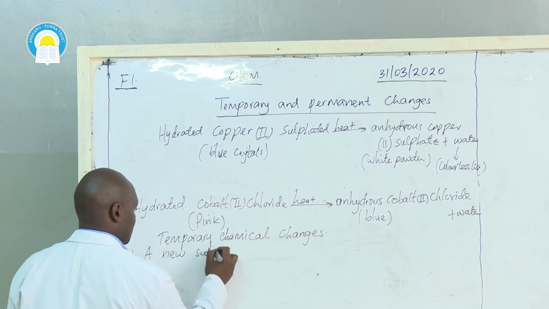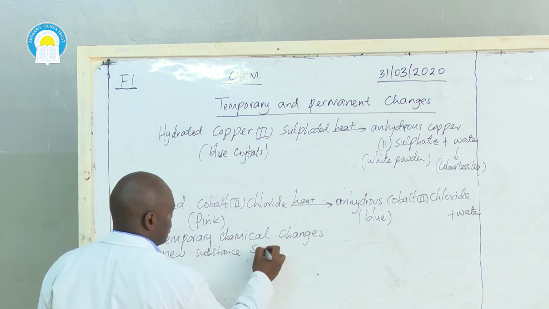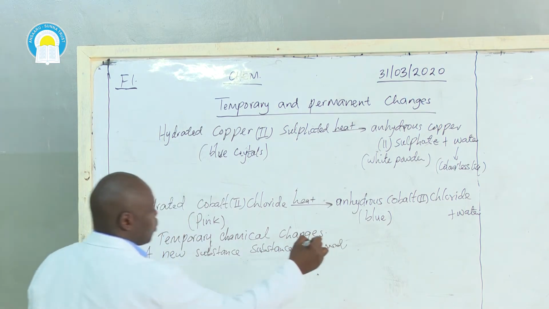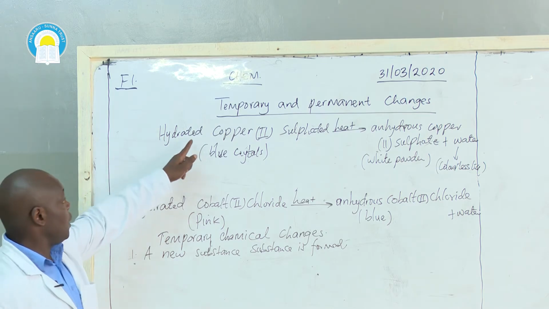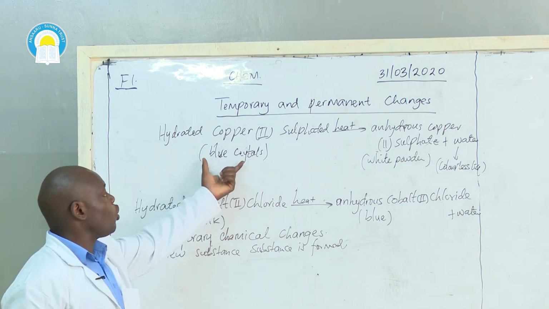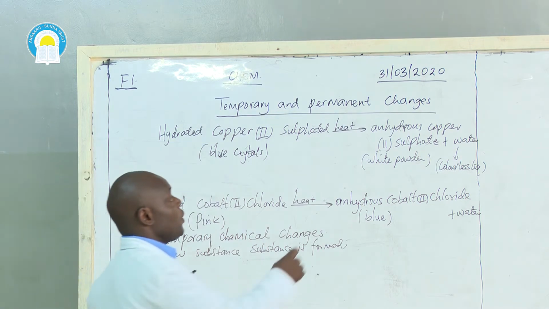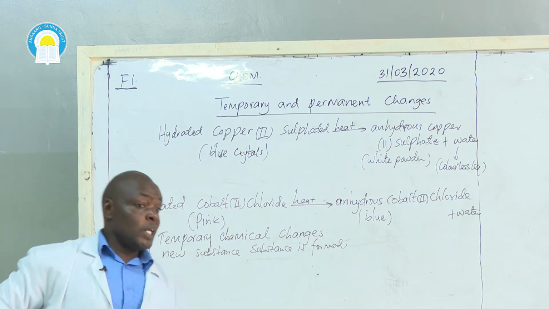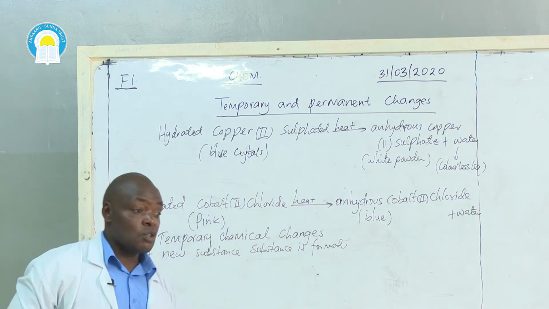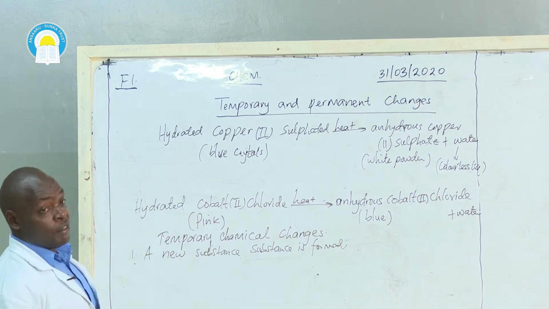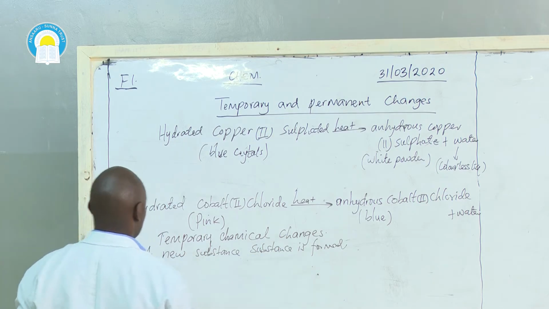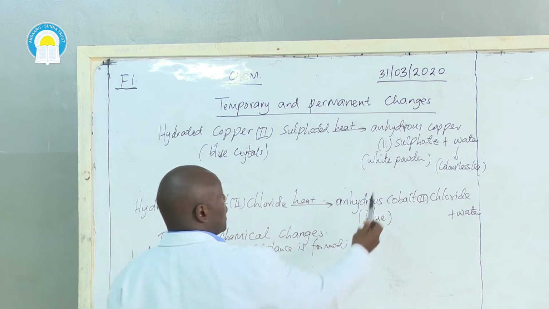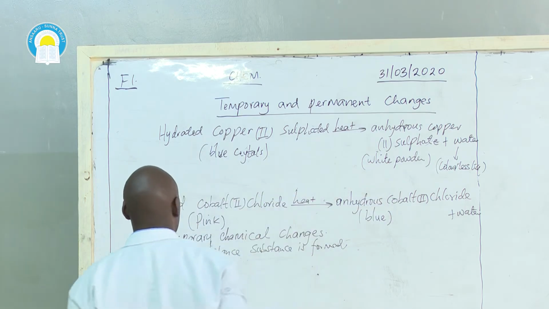Because we have seen, in the examples we have given, hydrated copper 2 sulfate contains water of crystallization, while anhydrous copper 2 sulfate does not. A solid that contains water of crystallization and one that does not are different substances. Therefore, a new substance is formed. Even when I add water to the anhydrous copper 2 sulfate, it will become hydrated. It will become a new substance.